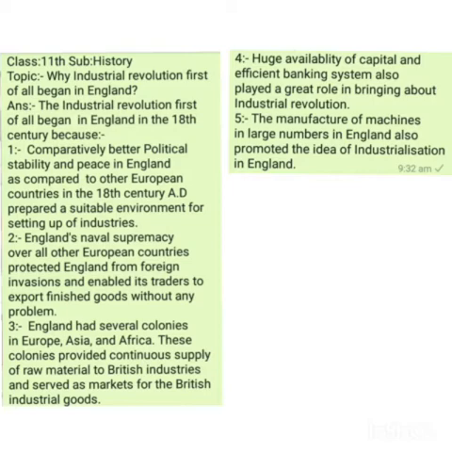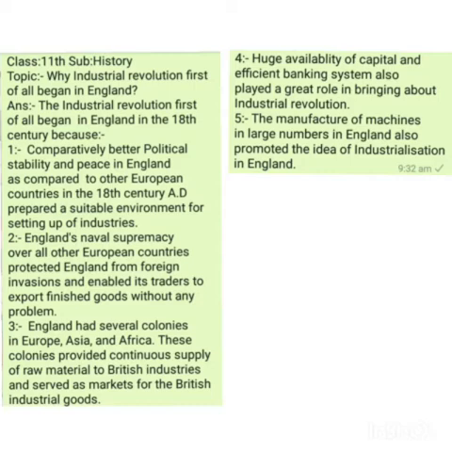Now the question that we have been asked is, what were the factors, what were the reasons that the Industrial Revolution first of all started in England and not in any other European country? Let's answer the question. Dear students, there is no doubt that England was the first European country where the Industrial Revolution began in the 18th century.